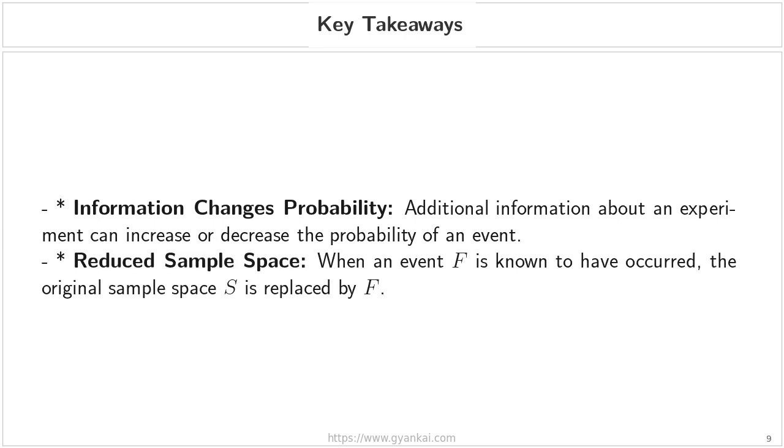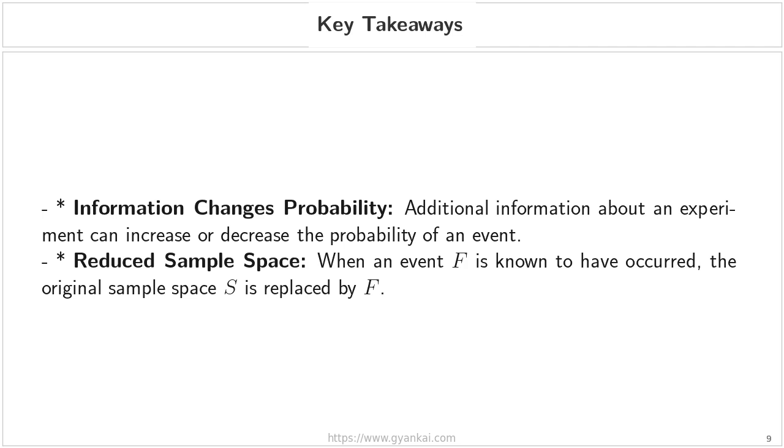Second, we have the concept of the reduced sample space. This is the heart of what we've discussed. When we are told that an event, let's call it event F, has already occurred, we no longer need to look at our original large sample space, which we call S. Instead, the event F becomes our new, smaller universe. We essentially discard all the outcomes that are no longer possible and replace the original sample space, S, with the new space F.